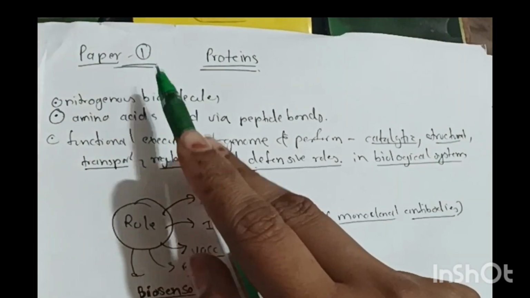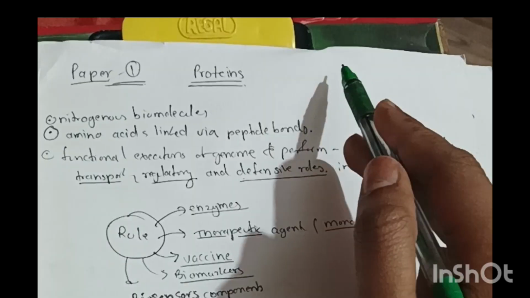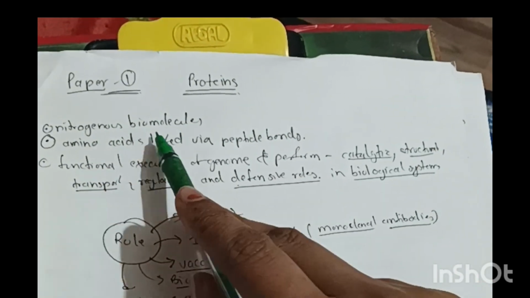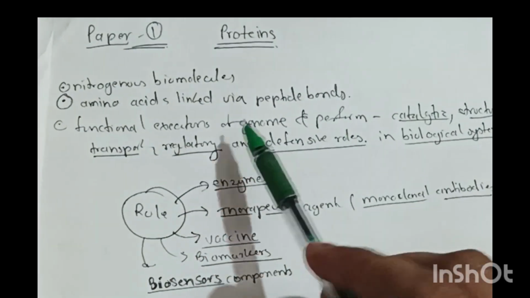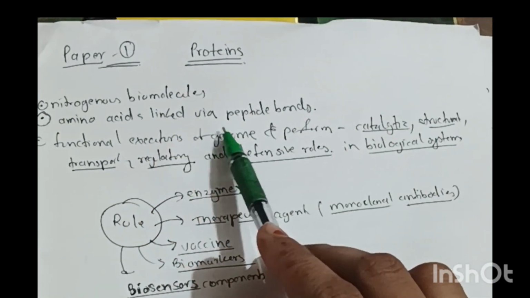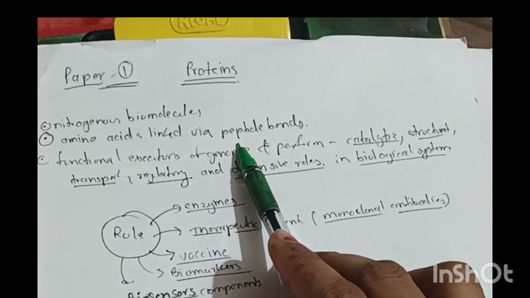Okay, so for our paper one, the important topic is protein. So what actually are proteins? Proteins are nitrogenous biomolecules. That means they are made up of nitrogenous compounds that are amino acids, and they are linked via peptide bonds. That means any protein structure or any chain of a protein that is being formed has small amino acids, and these amino acids get linked together via a bond. That bond is called a peptide bond.